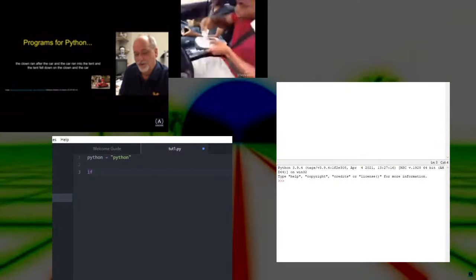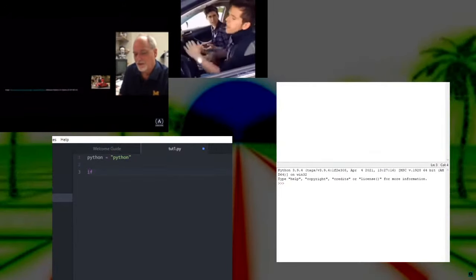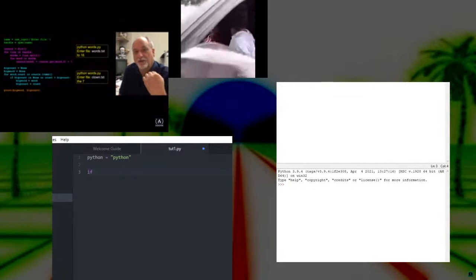And so text analysis is one of the great things that computers are very, very good at. They can translate text, and that's because they've looked at a lot of information. So looking at text is something computers are really good at. If we take a look at the kind of programs that we're going to write to do this, this is something that humans are not naturally good at, but computers are super good at.